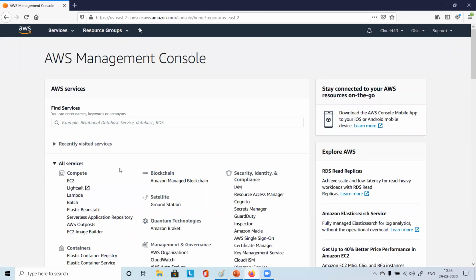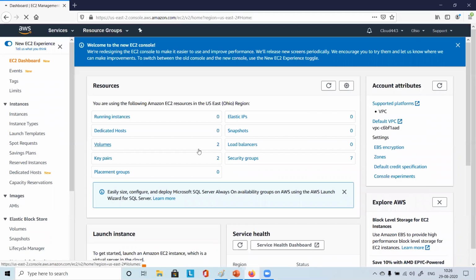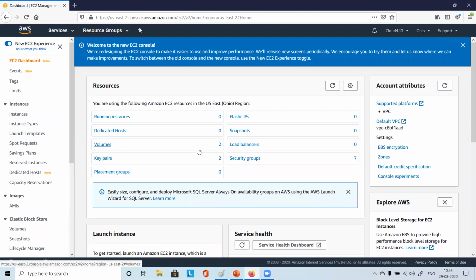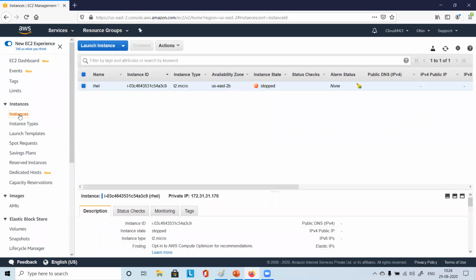Okay. So here, just see this EC2. You click on EC2. Go to the EC2 dashboard. Okay. Just click on this instances.